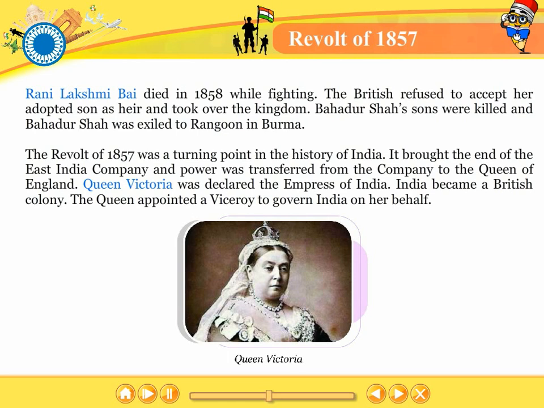The revolt of 1857 was a turning point in the history of India. It brought the end of the East India Company and power was transferred from the company to the Queen of England. Queen Victoria was declared the Empress of India. India became a British colony. The Queen appointed a viceroy to govern India on her behalf.